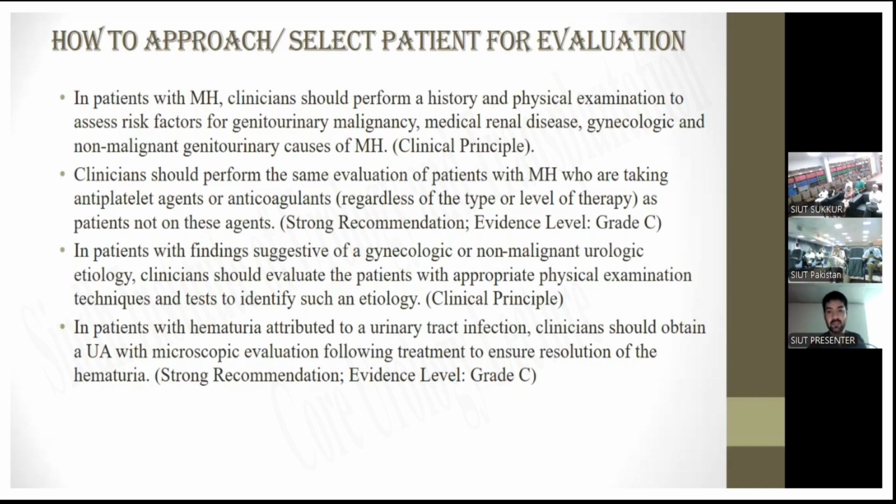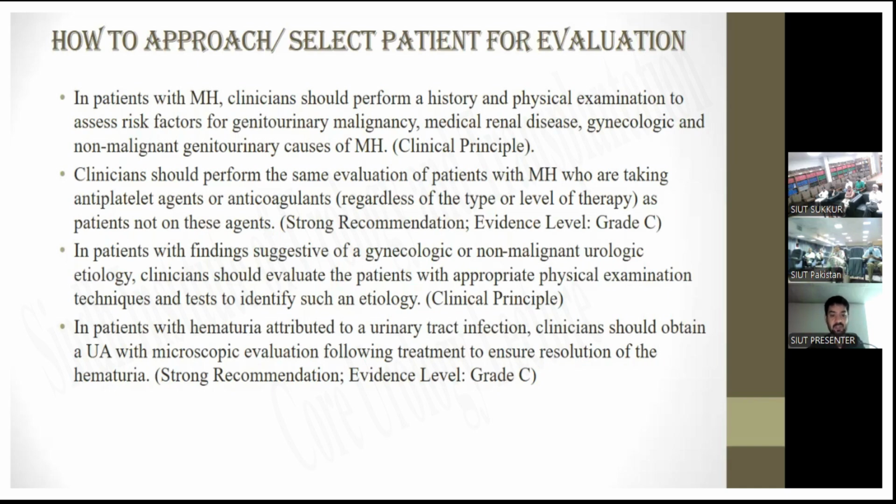That's a strong recommendation, evidence level grade C. In patients with findings suggestive of gynecological or non-malignant urological etiology, the clinician should evaluate the patient with appropriate physical examination technique and tests to identify such an etiology. It is also a clinical principle.